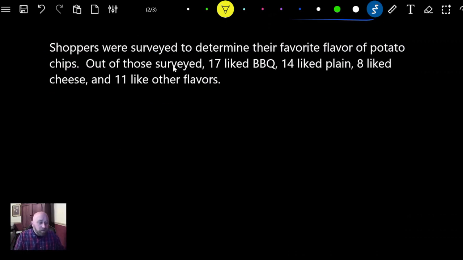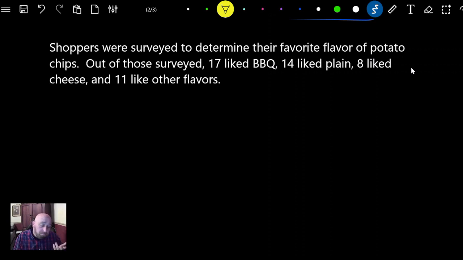All right, so this example is on page 408 in your book. If you want to follow along, page 408. Shoppers were surveyed to determine their favorite flavor of potato chip. Out of those surveyed, 17 liked BBQ.